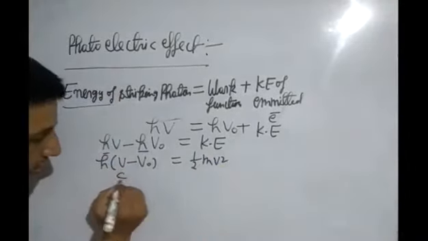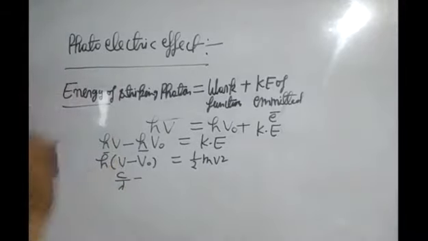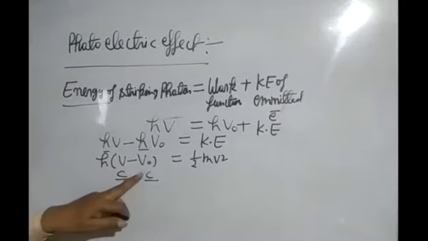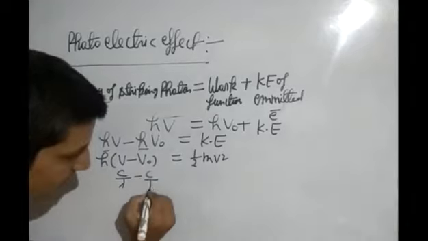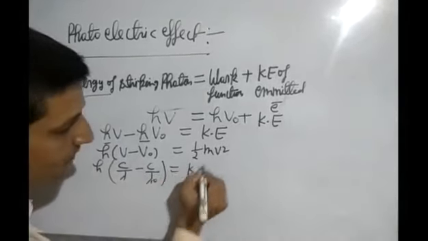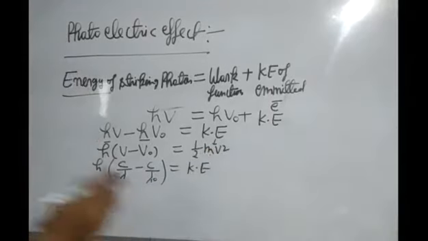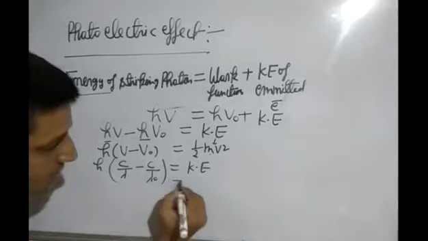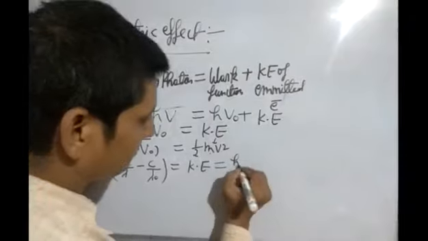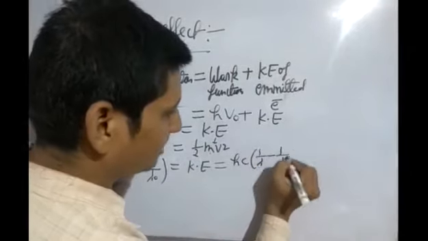We know that nu is equal to c upon lambda, frequency nu is equal to c upon lambda, frequency is also denoted by f, and nu naught is equal to c upon lambda naught. Now take c common, we can also write it for kinetic energy. So we finally get kinetic energy is equal to h c in bracket 1 upon lambda minus 1 upon lambda naught.